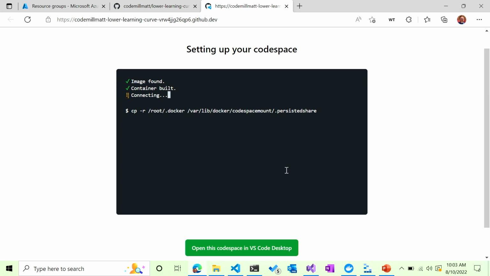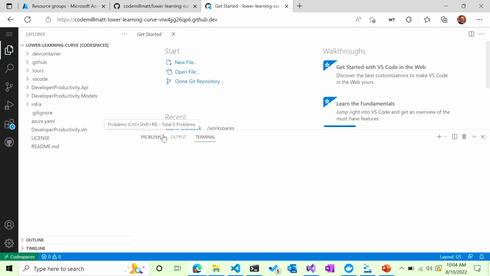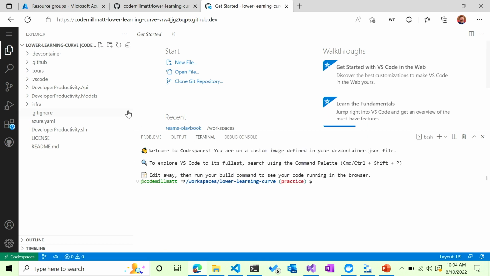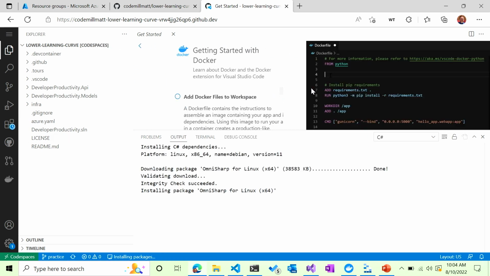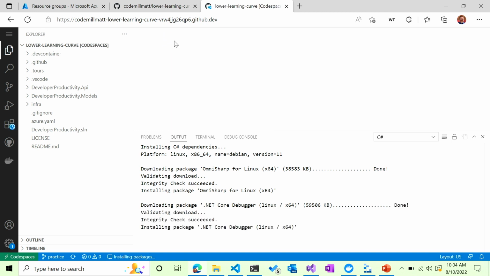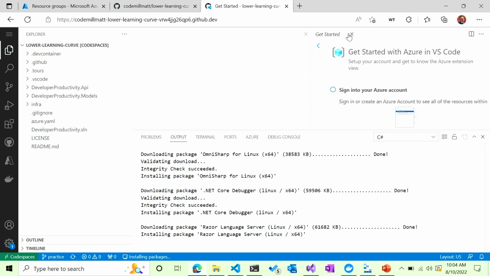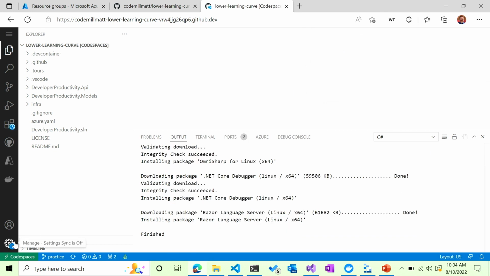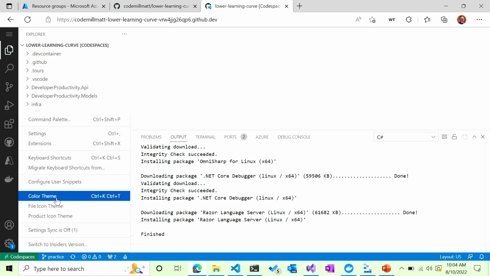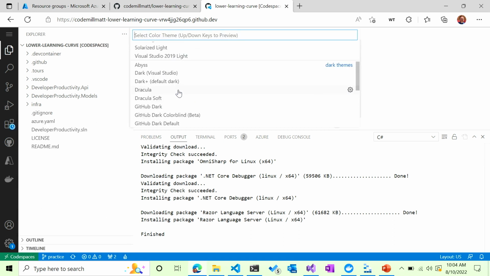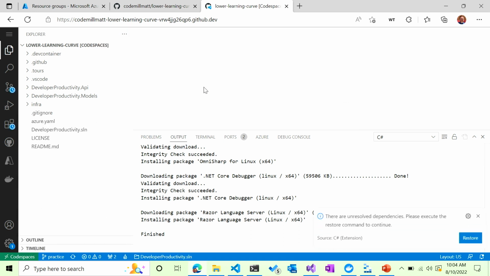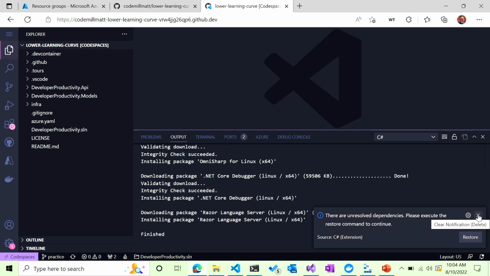All right, so now the container is built, connecting to it. And then the next step will actually be to see it here. So this is Visual Studio Code in the browser. And now what it's doing is going through and getting all my extensions because I'm logged in to VS Code, so the extensions kind of follow me around. And so it's going to install them all. And then I can do things such as change the color theme, like I mentioned before, so I can go to things like Dracula, like that,